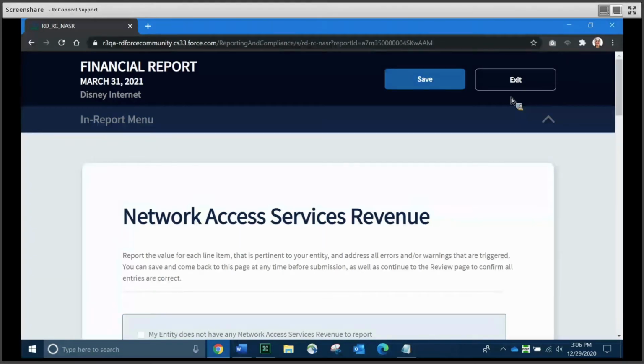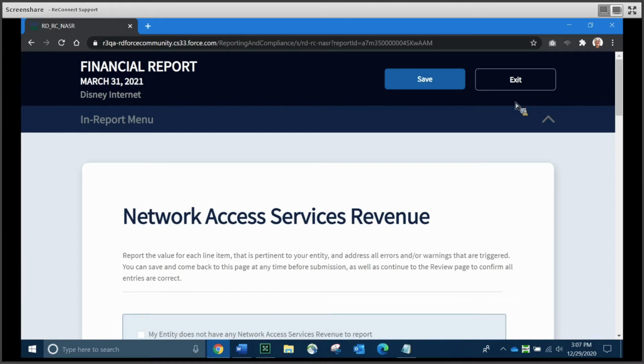Starting at the very top, you'll notice a Save button in blue and an Exit button in black at the top right-hand side of the page. This Save button, when you click it, will save any data that you've entered on the page, but won't move you off of the page. This can be handy if you're working on a very long schedule, like an income statement or a statement of cash flows, and you want to save your work partway through. The Exit button at the top will exit you back to the report dashboard.